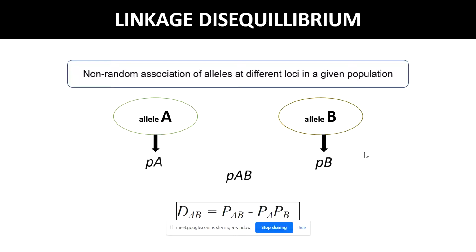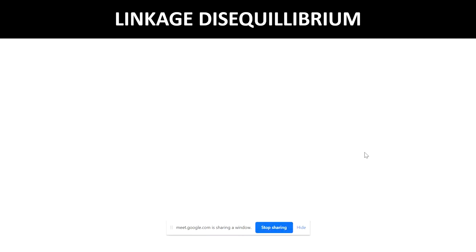Now I was talking about the importance of this LD in evolutionary biology and human genetics. Why is this so important? Because so many factors affect it, and it can affect different factors of evolutionary biology. LD provides us information about past events, and it constrains the potential response to both natural and artificial selection.